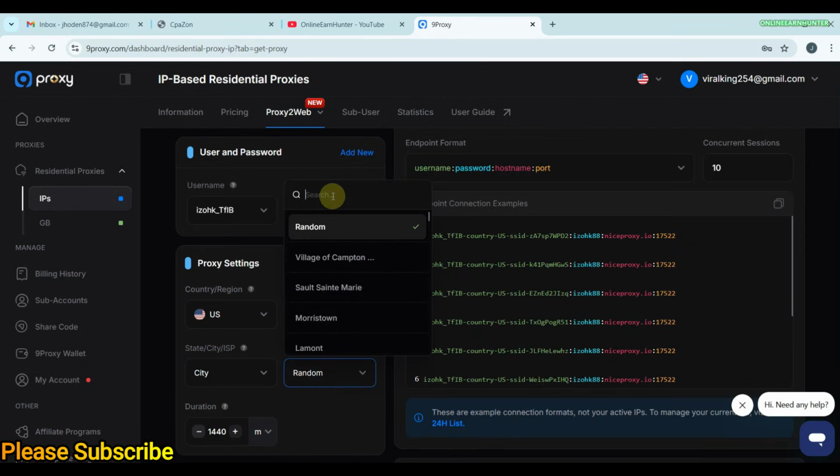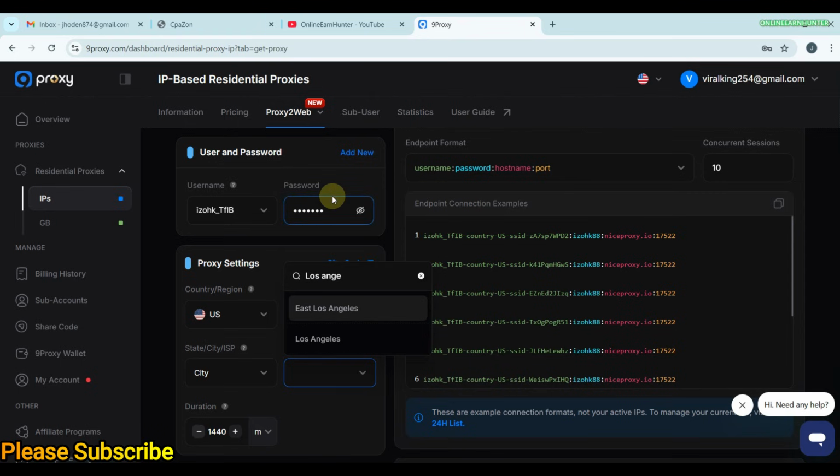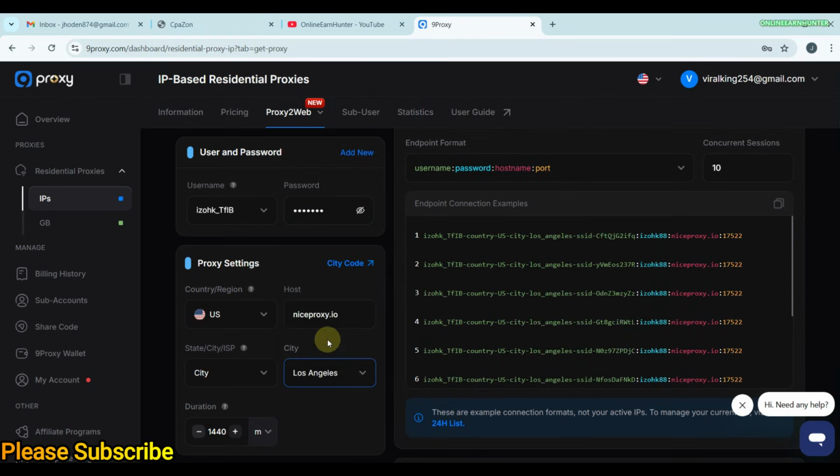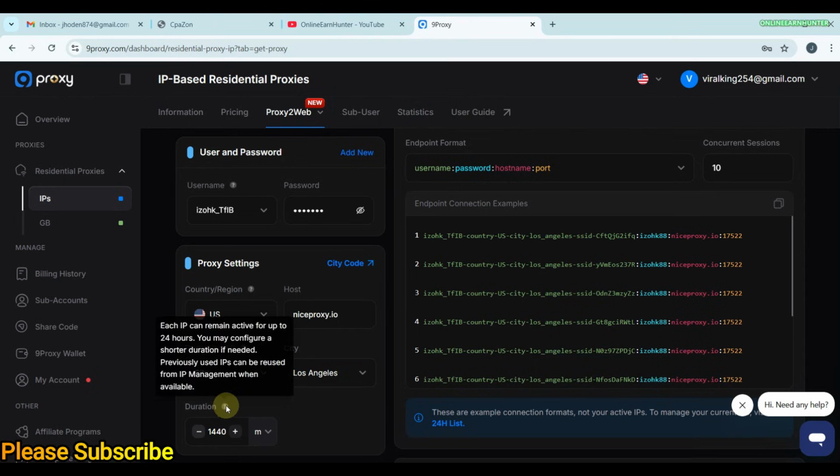So for city it's the same. Let's say here you want Los Angeles. So basically you do the same for ISP, state, and city. You just select one, then come here, select the particular city you have, and you're good to go. Then duration, you can set the duration of your IP rotation.